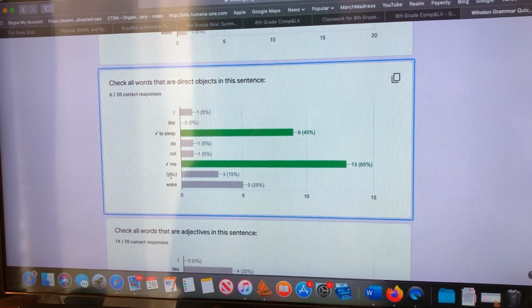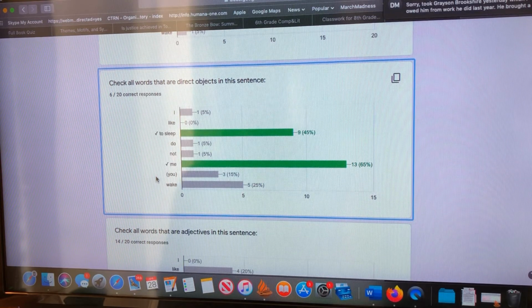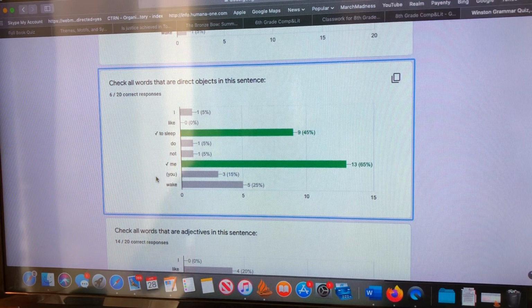And then you is also there, because you was the subject of the sentence, an implied you. It was I like to sleep, semicolon, do not wake me. So check all words that are direct objects in this sentence is significant here. We do have two clauses, subject and verb, I like, and another subject and verb, you implied, do wake.